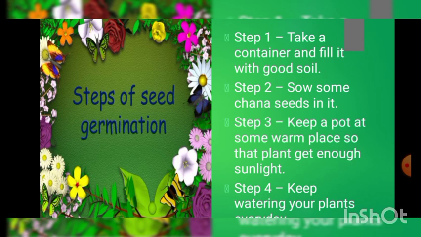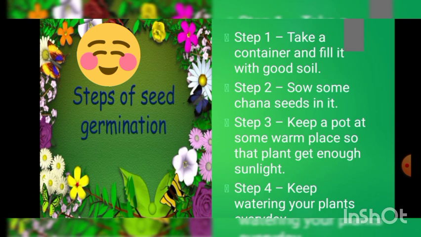First step is take a container, fill it with good soil. Here, good soil means fertile soil that is suitable for growing plants. Step 2 is sow some chana seeds in it. As we are doing the experiment for chana seeds, or you can say chickpea seeds, that's why we are sowing chana seeds in it. If we want a mango plant, then we should sow the seeds of mangoes.